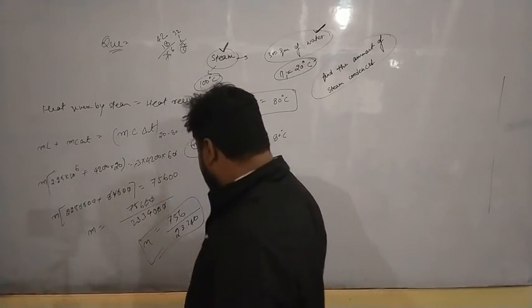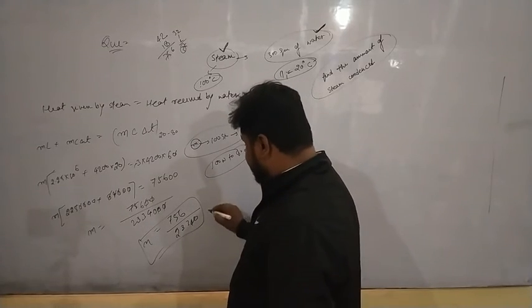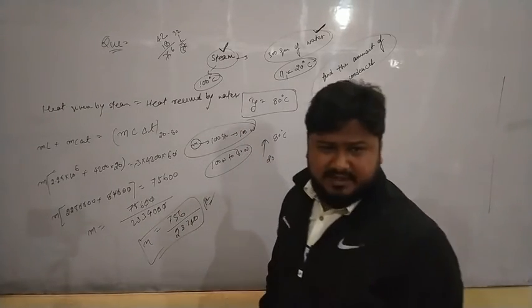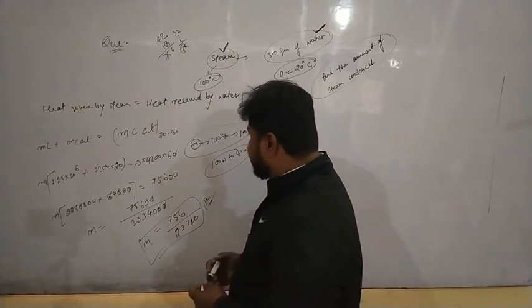This is what you can say is the mass of steam. That will give you the answer. Okay, we can skip the calculation. You can do it later.